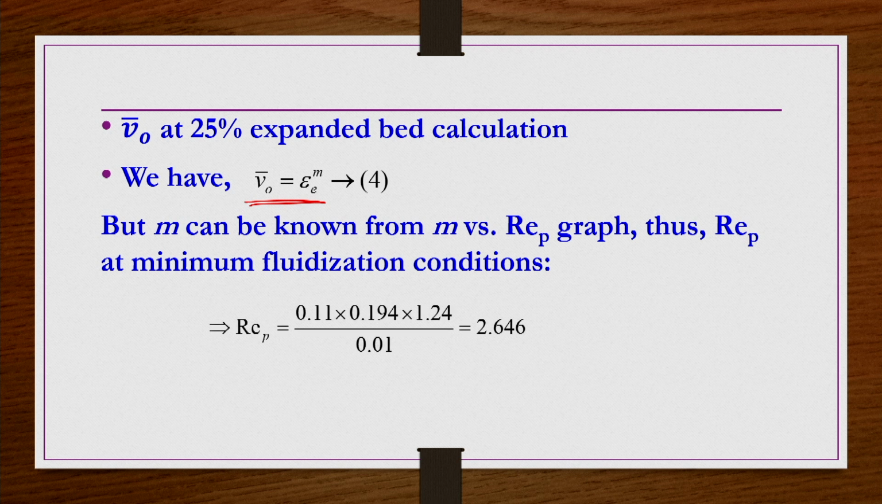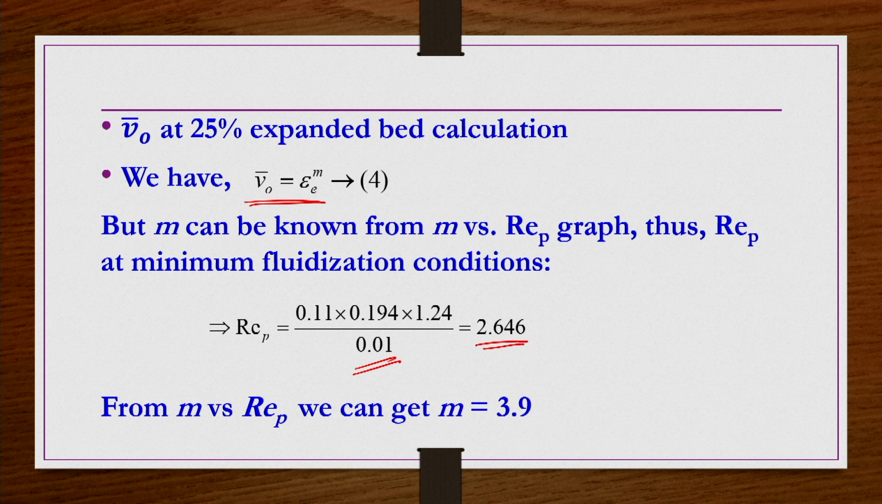Re_p, if we calculate by substituting all the values again in CGS units, you will get Re_p as 2.646. Then from the graph, for the corresponding Re_p equal to 2.646, what is the m value? You can read it out from the graph as 3.9.